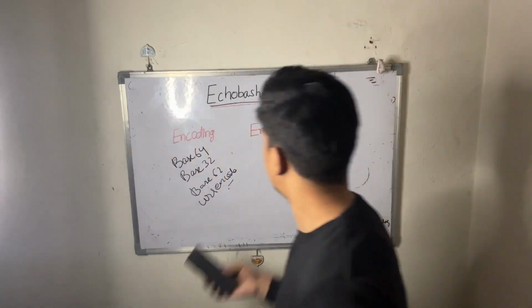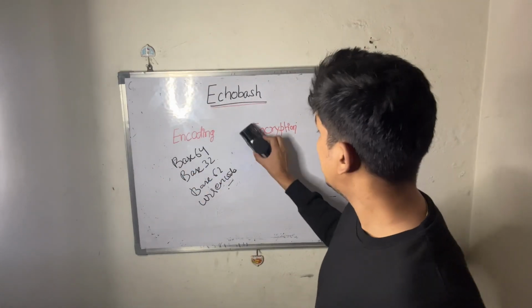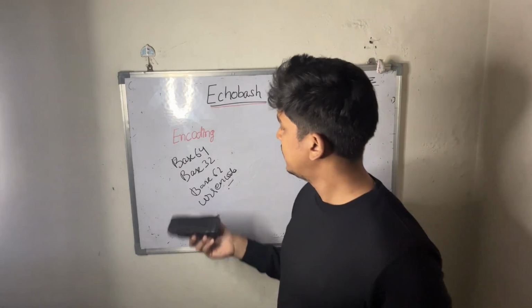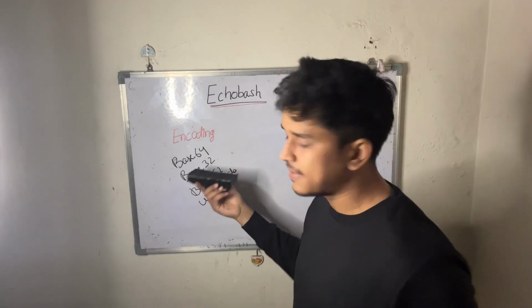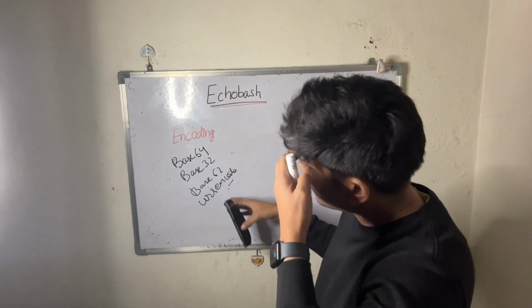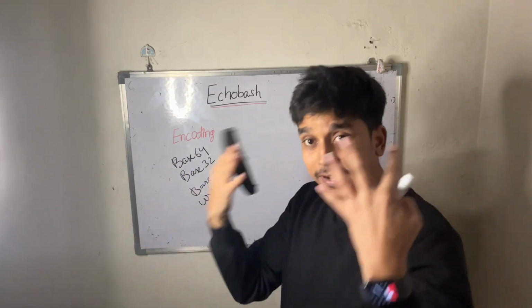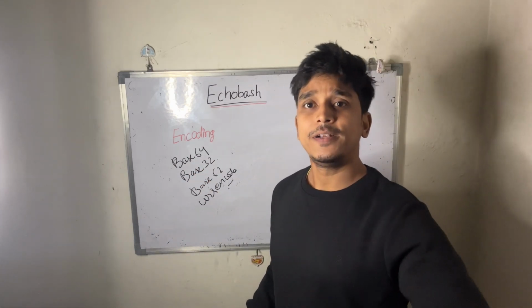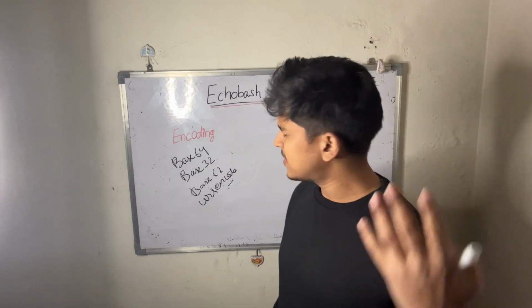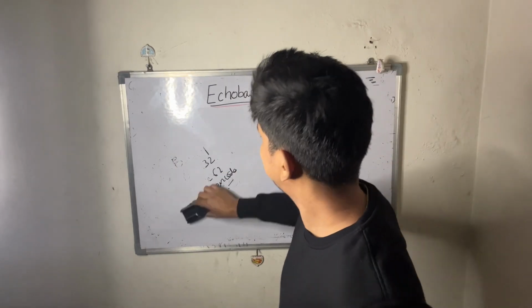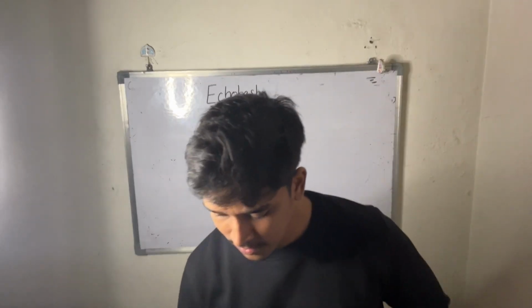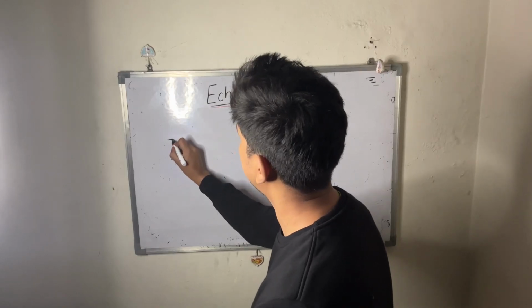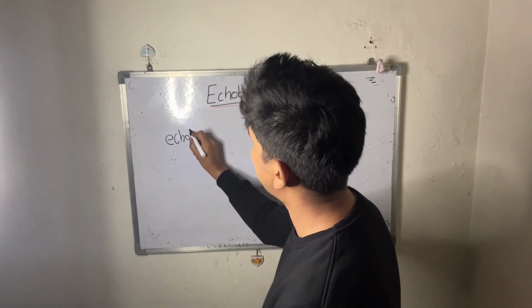So first things first, since we are focusing on encoding, I am removing encryption and hashing for now. There can be hundreds of encoders. If we understand only one, the fundamental idea and concept of any one of these, then we understand everything. So we will take the example of base 64 since it's simple. Okay, so say I have this plain text, say echobash.